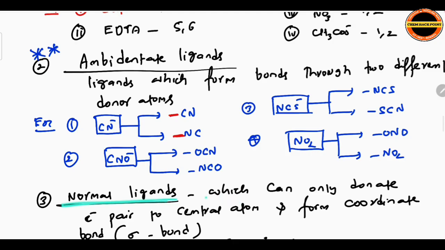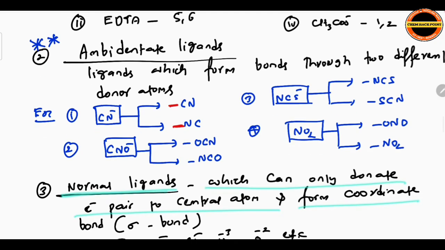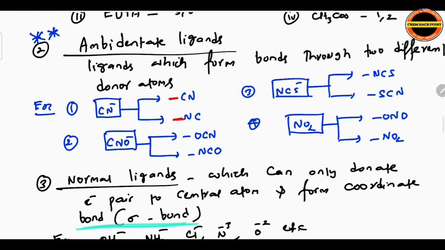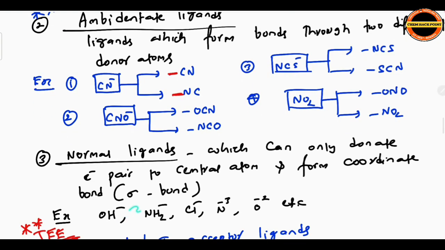Normal ligands can only donate an electron pair to the central atom and form a coordinate bond. Regular normal ligand: what is the role of a ligand? A ligand can donate electrons to the central atom and form a coordinate bond, or you can say a sigma bond. Many examples we studied, a few I am giving: NH2 minus, Cl minus, N minus 3, O minus 2, etc.